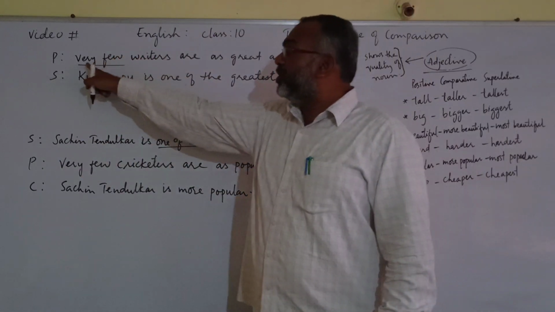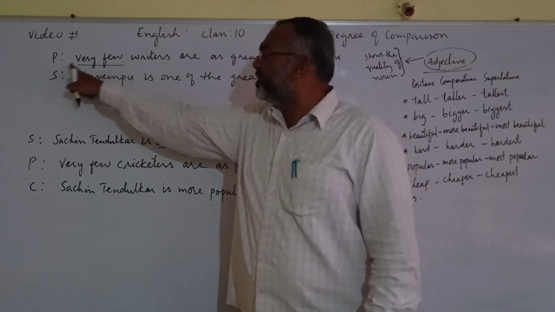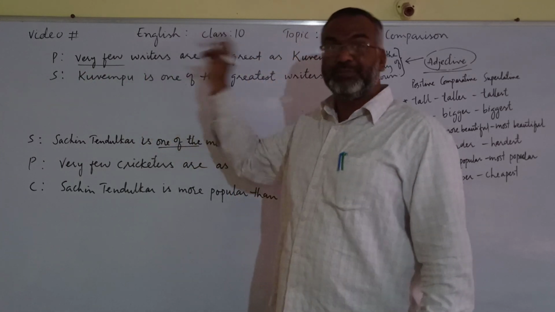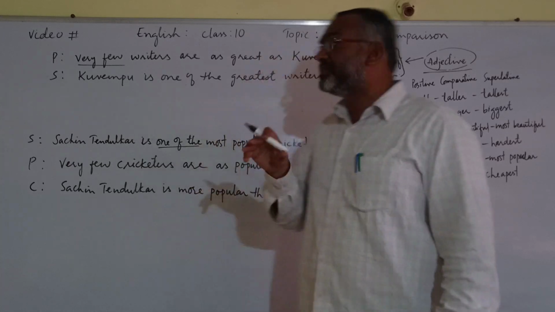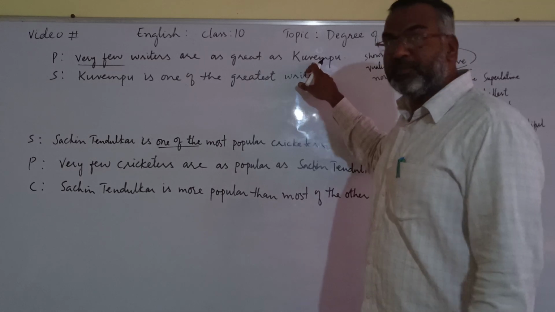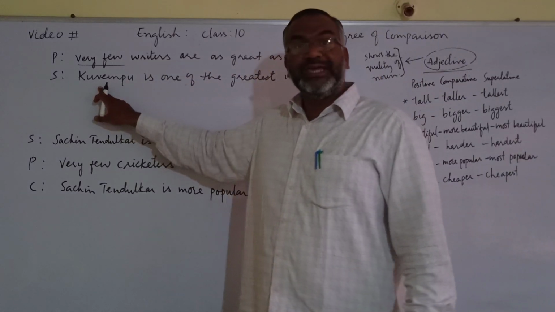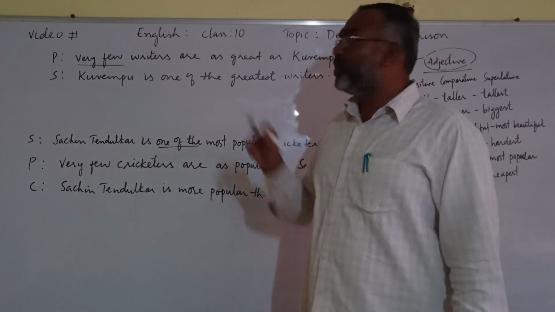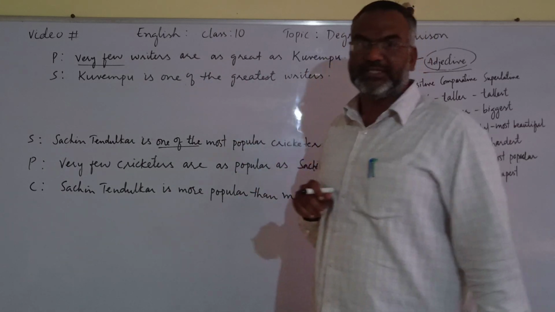But here, no other is not used. In positive degree, very few is used. Very few writers means there are few writers who are as great as Kuempu. So Kuempu is one of the greatest writers.